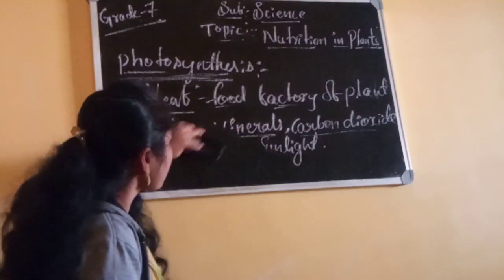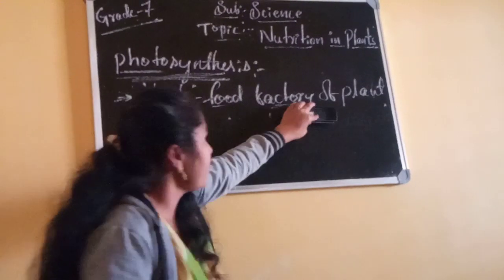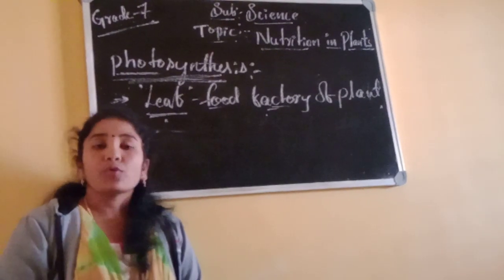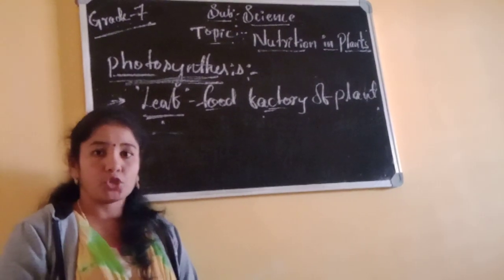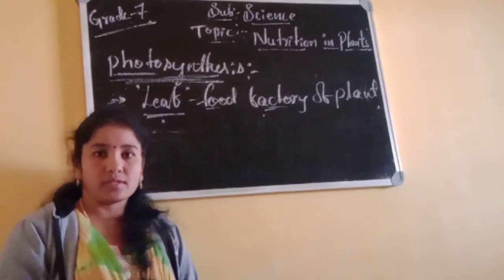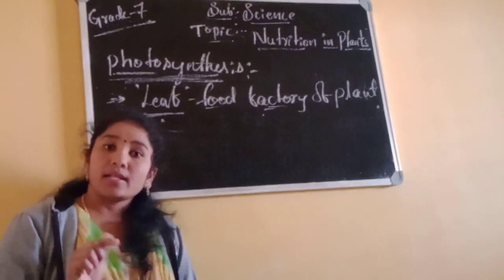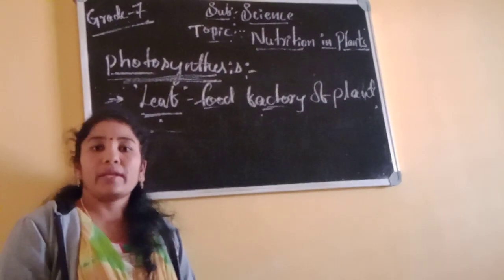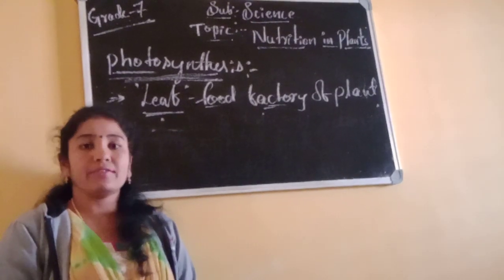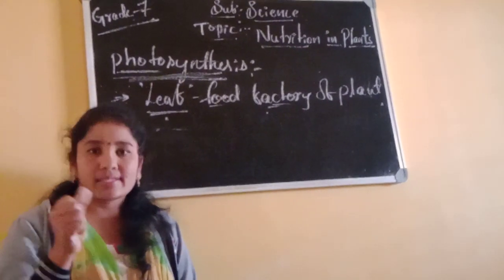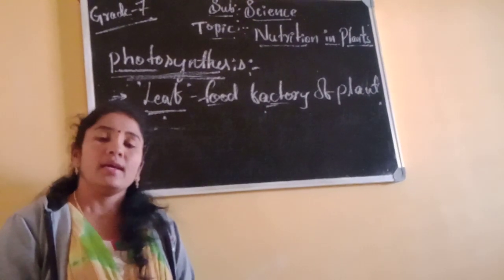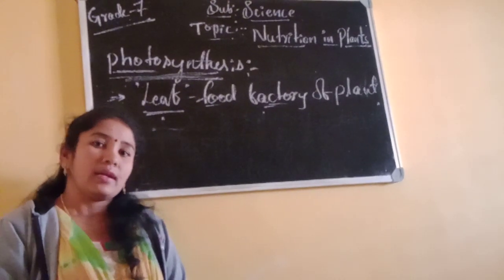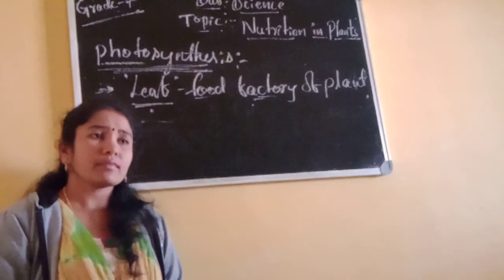And some other plants, other than green plants, also have chlorophyll. For example, some show plants you can see in front of some houses, with red and brownish leaves. There also, they prepare their own food due to the presence of chlorophyll. Chlorophyll is present in those leaves also, but the red and brownish color masks that chlorophyll. So they also prepare their own food.